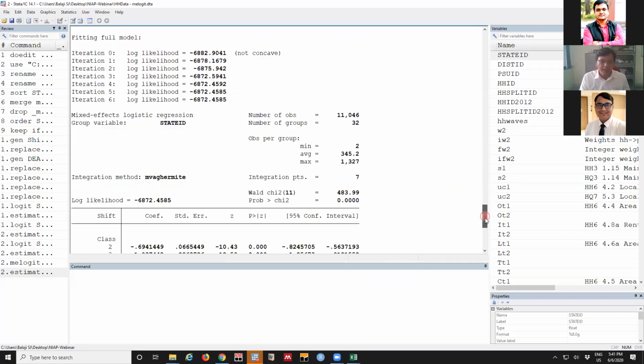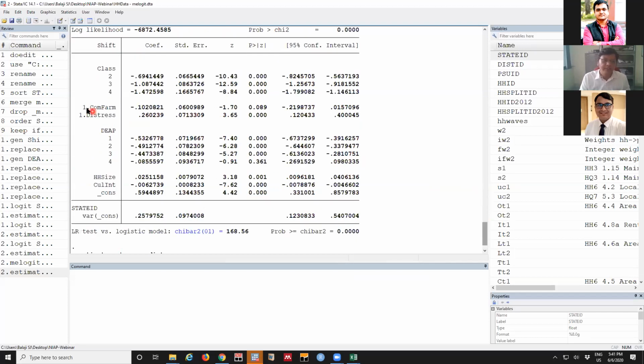When you try to model in that way, the result is, in the simple logit model, the commercial farmers' decision to stay in agriculture was totally insignificant. Now this has improved to 9%. And here we can say commercial farmers will remain a little longer in agriculture because it's paying more. Right? But for distressed farmers, the probability of moving from agriculture is the same. And this is one way.